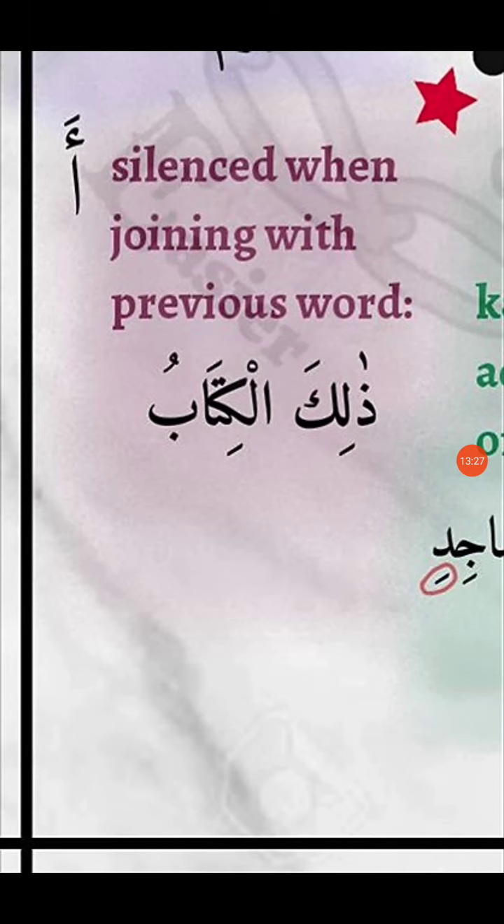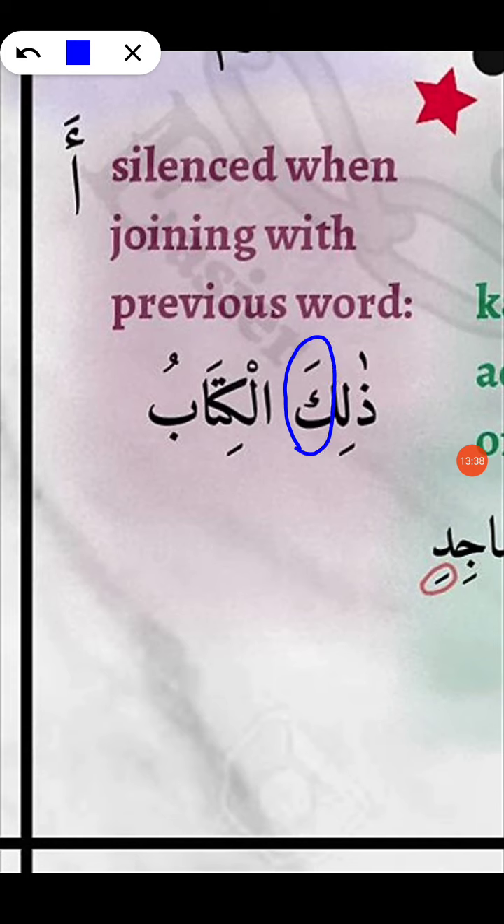Okay, let's see it again. Mutaharrik simply means a letter that carries a harkat. Okay, so Zalika. What's the last mutaharrik letter? It's Ka. Okay, and what's the first letter that has Sakoon in it in the next word? It's Lam, Lam Tarif. All right, and we can easily join them, right? So Zalik Kal Kitabu. That is it. And we have silenced this Hamzatul Wasl because it's easier to say Zalik al Kitabu than saying Zalika al Kitabu. That's it.